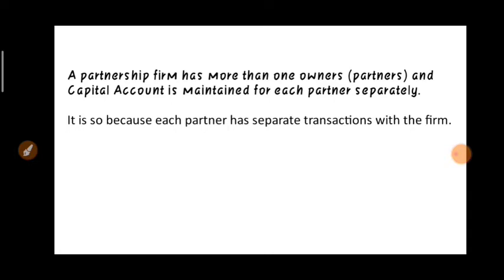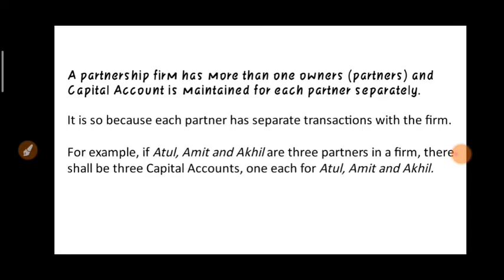For example, A and B are two partners. A may get the salary, B may not get the salary. B may get the commission, A may not get the commission. The contribution of capital amount is also different, and their interest on capital, interest on drawing will also be different. So we have to prepare a separate account for each and every partner. For example, if Atul, Amit and Akhil are three partners in a firm, there shall be three capital accounts, one each for Atul, Amit and Akhil.